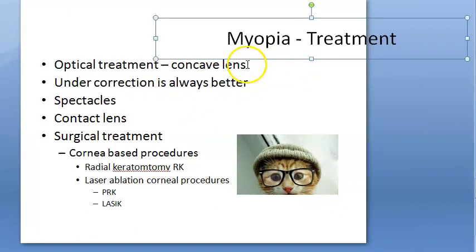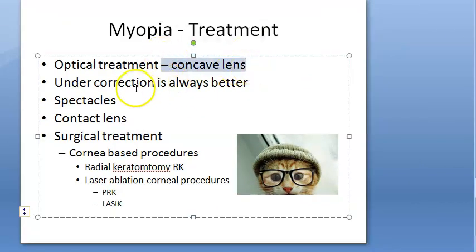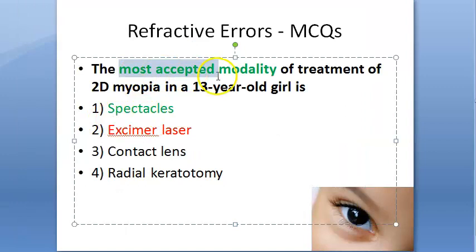So in myopia treatment, what lens will they give? Concave lens, right? And spectacles are most accepted. Surgical, a lot of procedures are there. We just looked at that, excimer laser will be used, etc. Contact lens will be next to the spectacles, because here in the question they have asked most accepted.